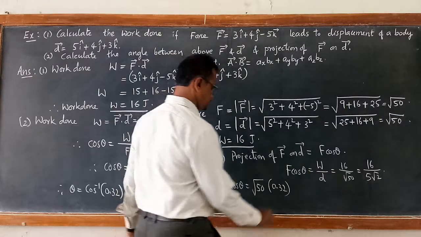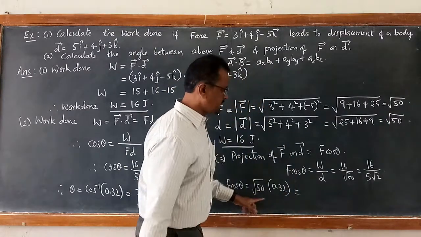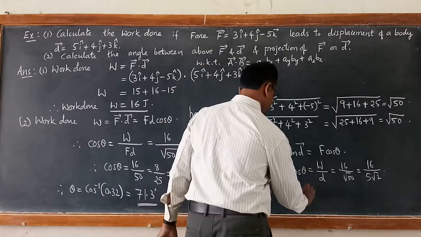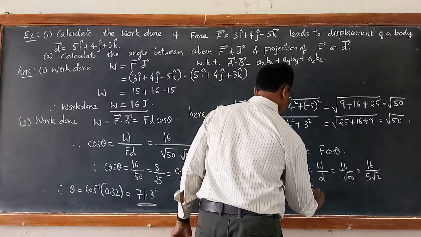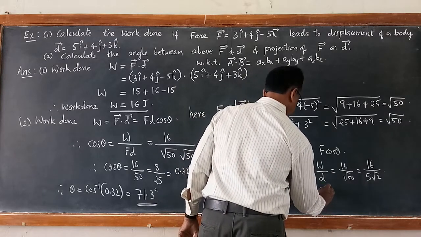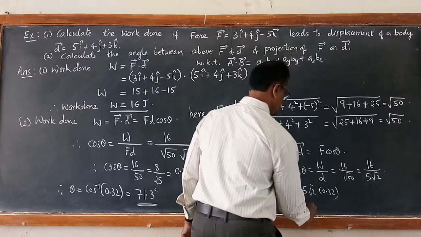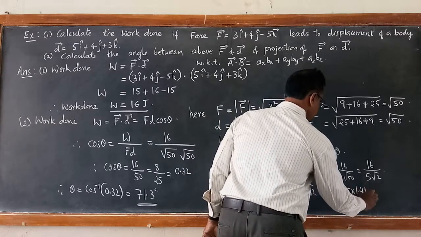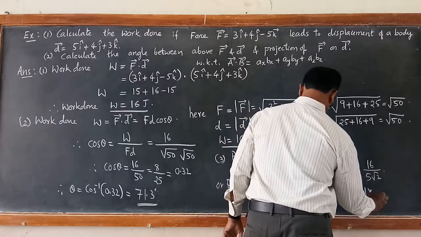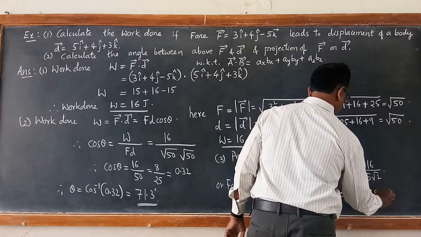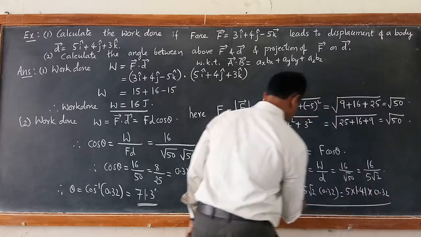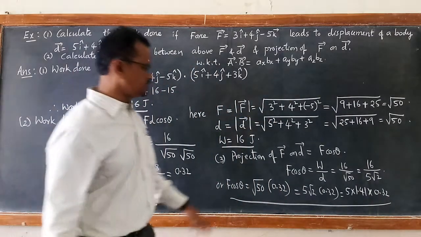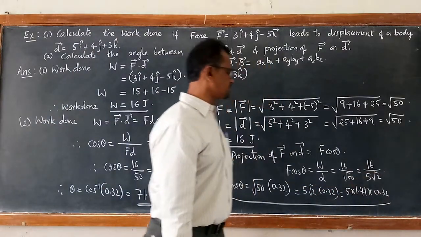So this you can calculate as 5 into 1.41 into 0.32. So this is how we can calculate F cos theta, which is almost the same as this one.